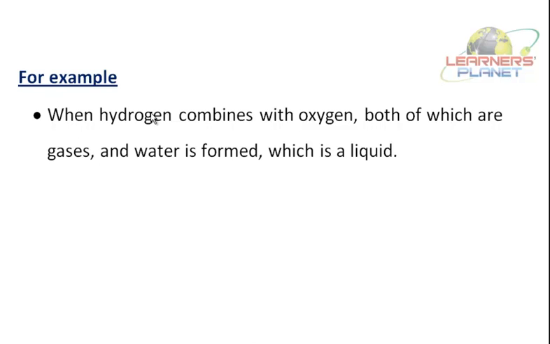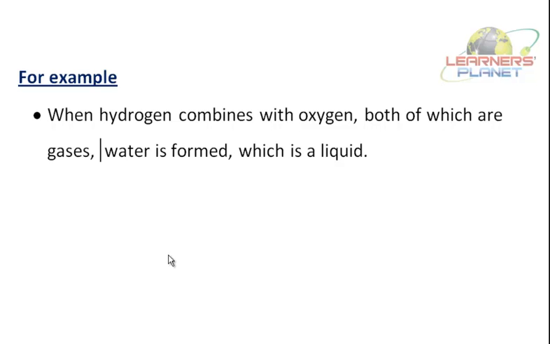Here is again an example. When hydrogen combines with oxygen, both of which are gases, water is formed, which is a liquid. What is water made up of? Water is made up of hydrogen and oxygen. Say, hydrogen is a non-metal and is a gas.